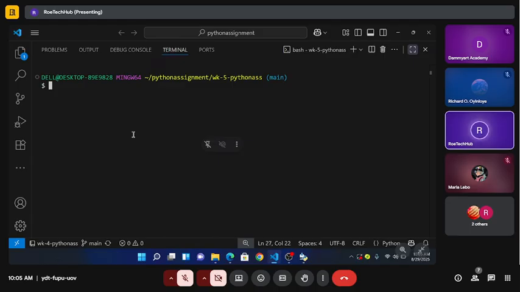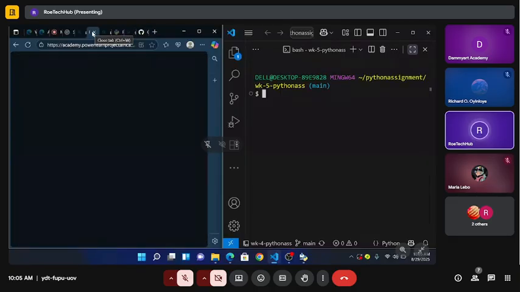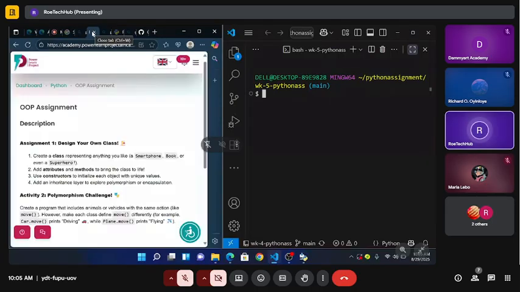Okay. So now let me just grab this again. So let's go back to the assignment. Okay. So in the assignment here, they said design your own class, create a class representing anything you like, a smartphone, a book, or even a superhero, add attributes and methods to bring the class to life.